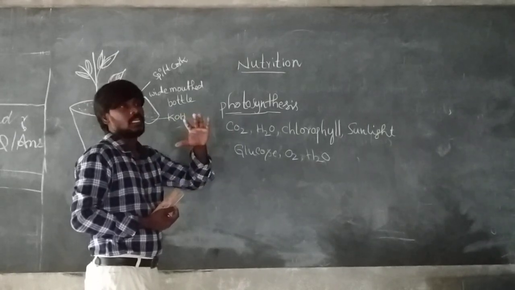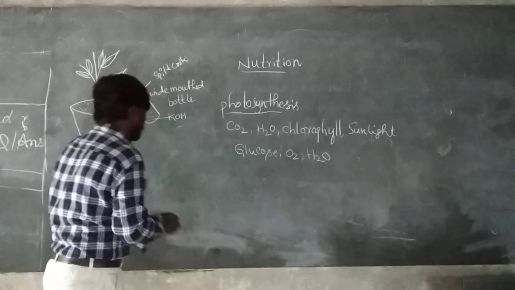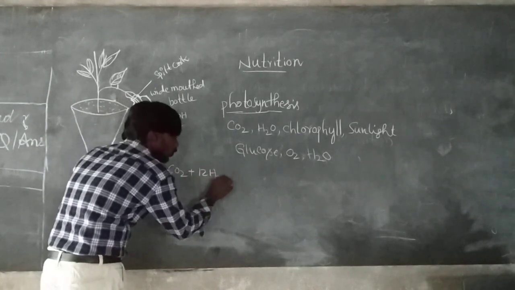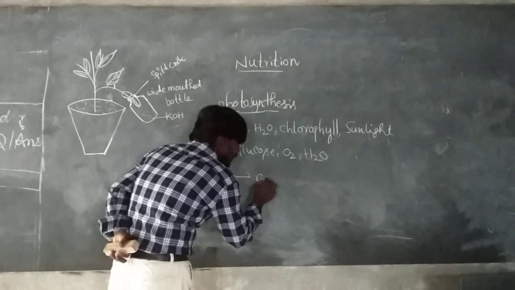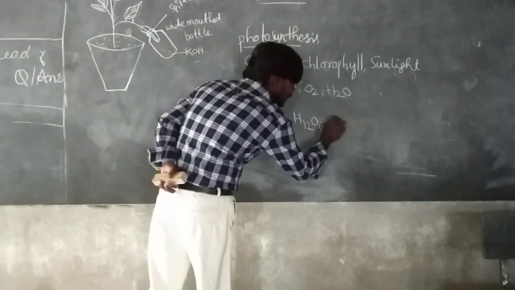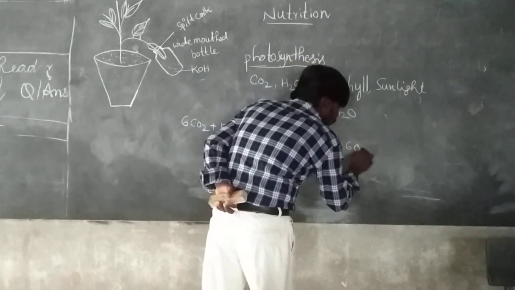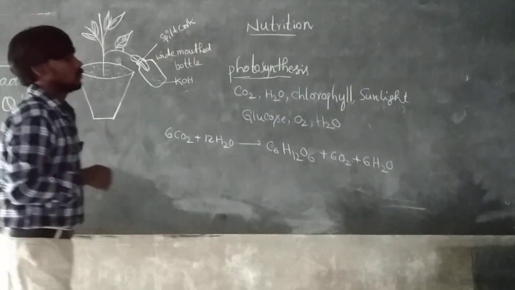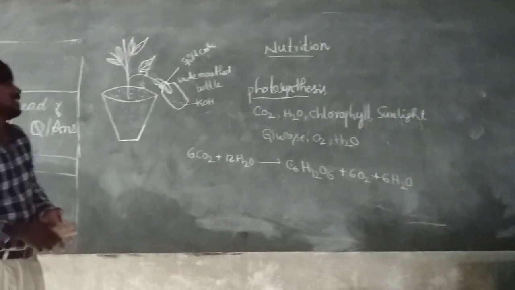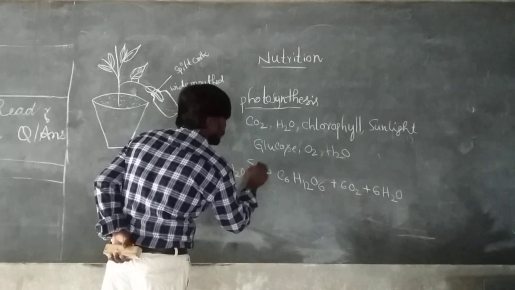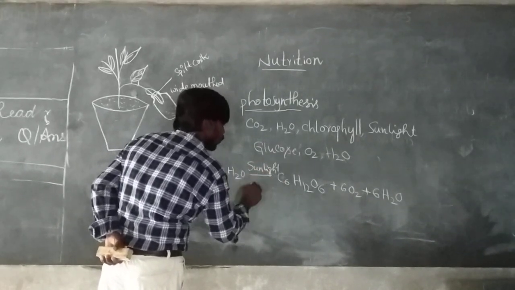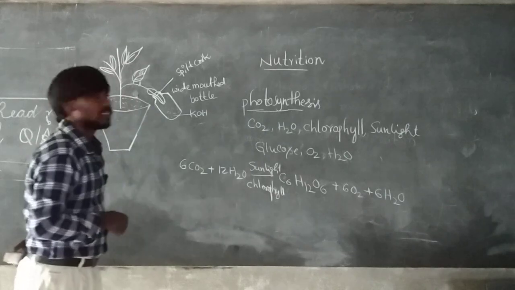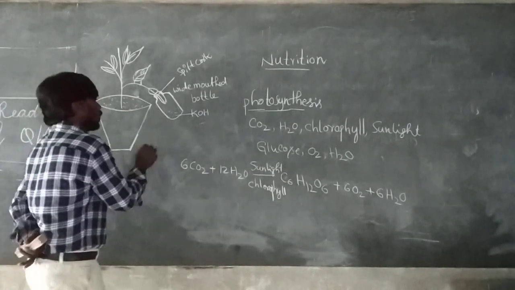Finally, the Robert Hill equation is 6CO2 plus 12H2O gives rise to C6H12O6 plus 6O2 plus 6H2O, in the presence of sunlight and chlorophyll. This is the final equation of photosynthesis, and it belongs to Robert Hill.